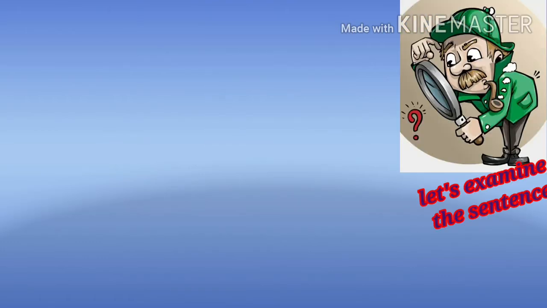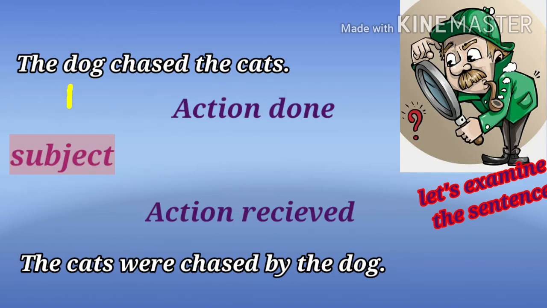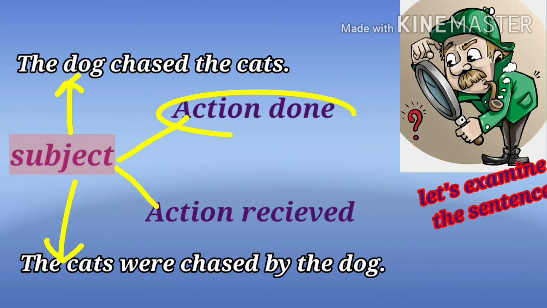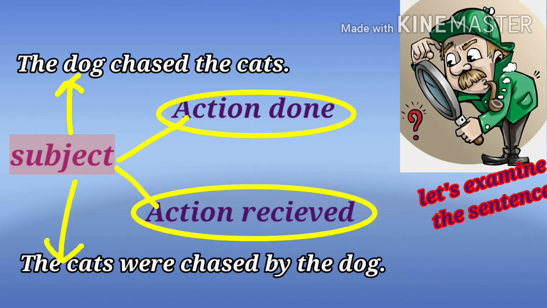Let us examine these sentences. The dog chased the cat. The cat was chased by the dog. The dog and the cat, both are subjects. The dog in the first sentence performed the action, chased the cat. The cat in the other sentence receives the action, was chased by the dog.